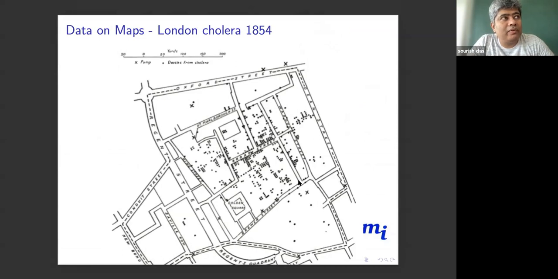Other theories came up, like bad spirits and stuff like that. But there were a lot of cases in Broad Street.